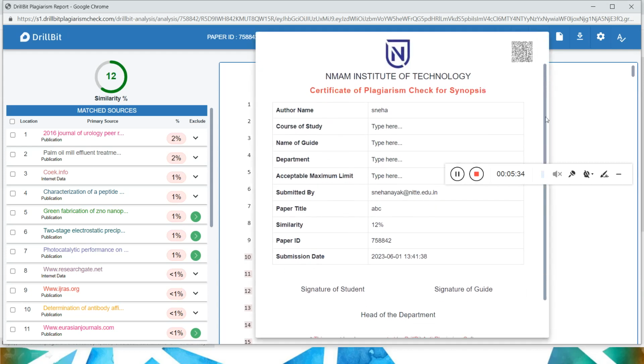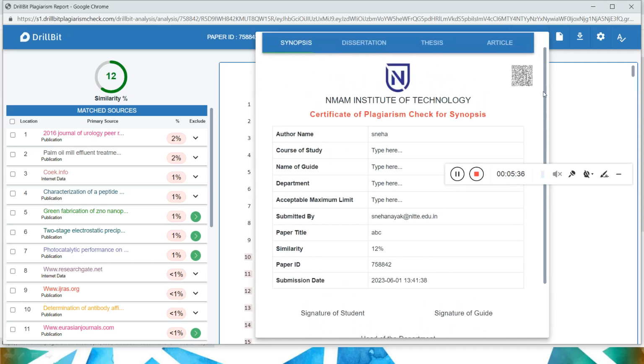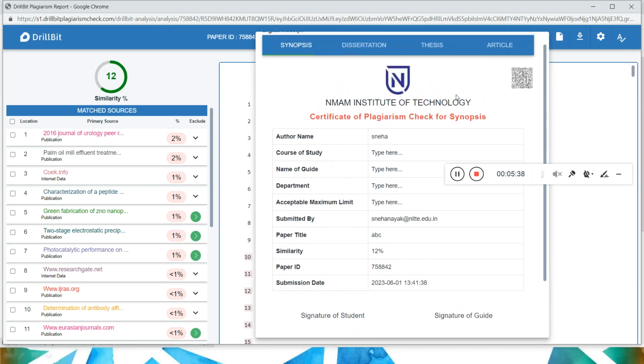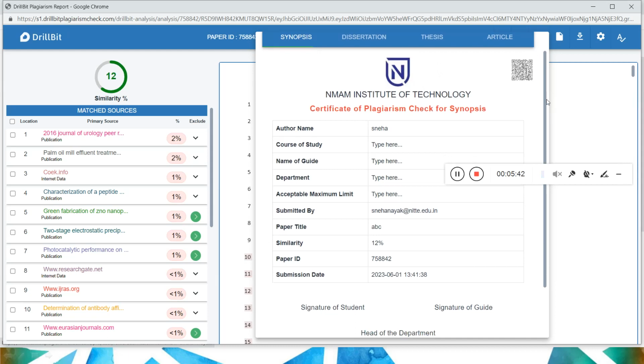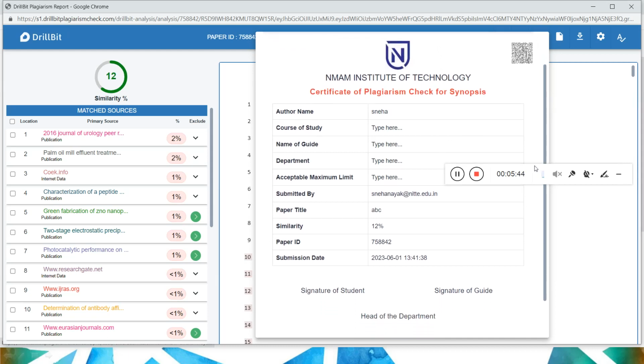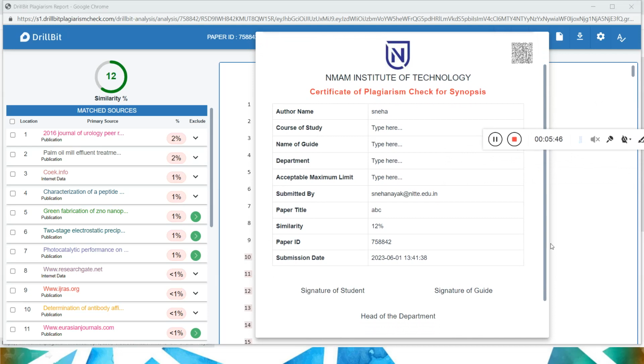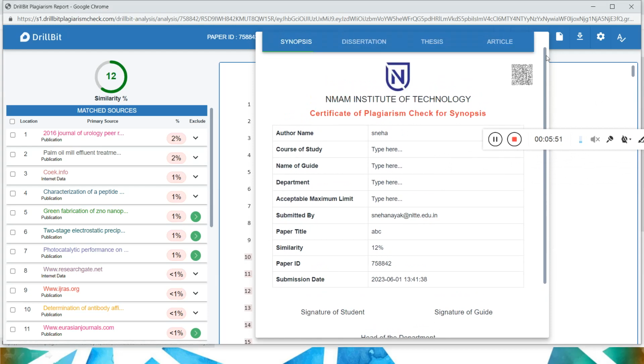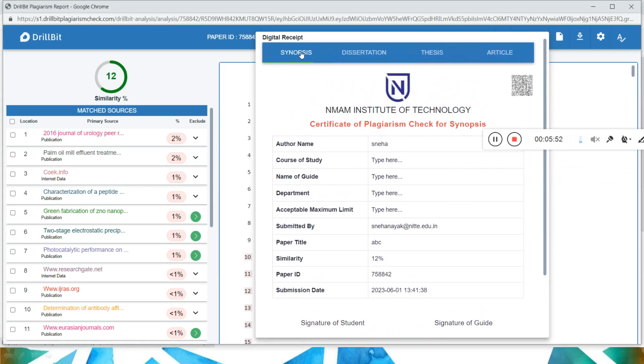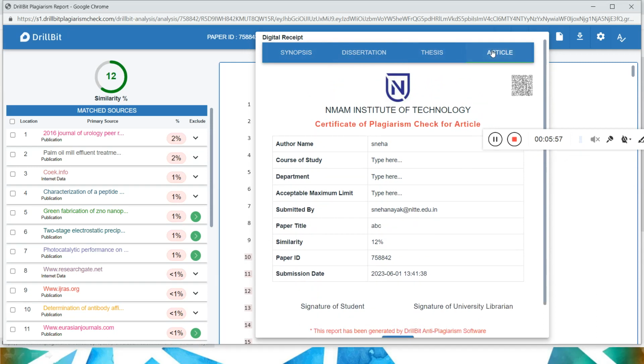So now this receipt is made specific to our university, that is NMM Institute of Technology. So these changes would have been done by the admin. This is the certificate-like page which would be very useful in case you're using this to show that the plagiarism has been checked using this particular tool, and this is the receipt that it has been done. Okay, so this can be done for synopsis, dissertation, thesis or article. In this way you can try to have this receipt.